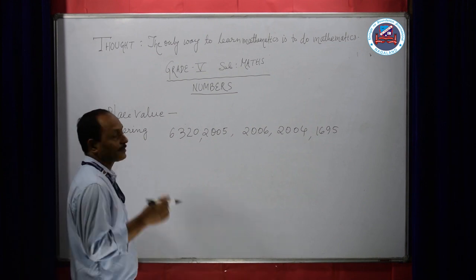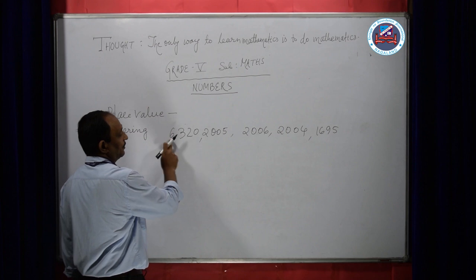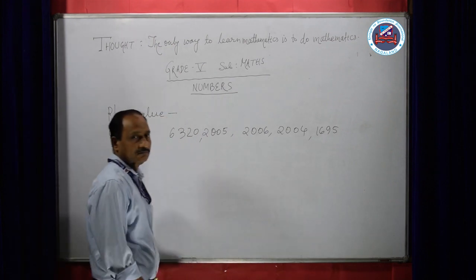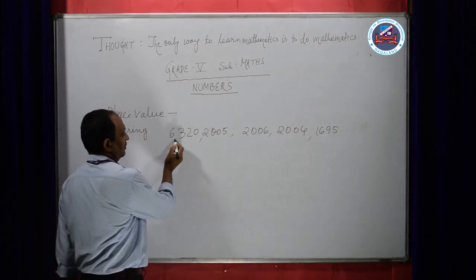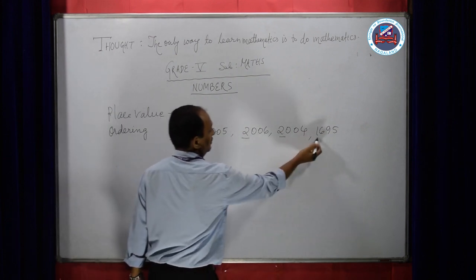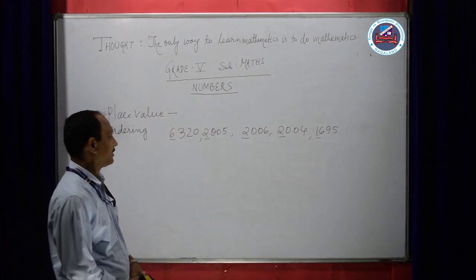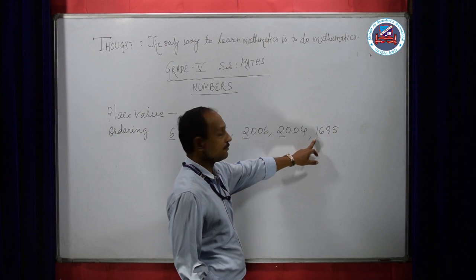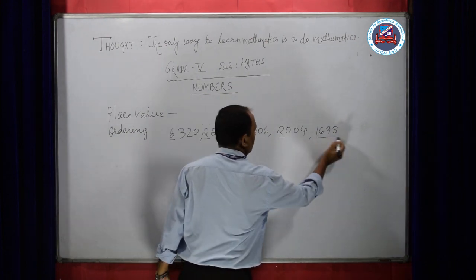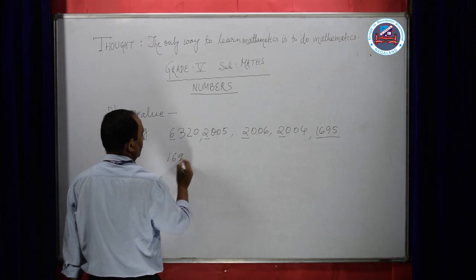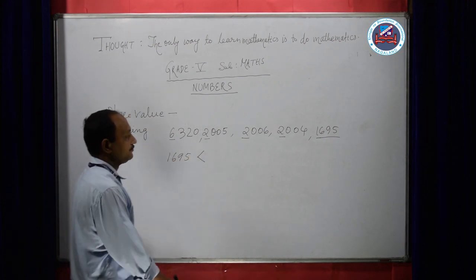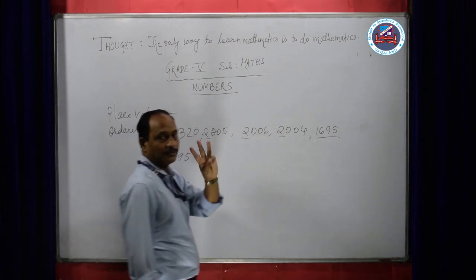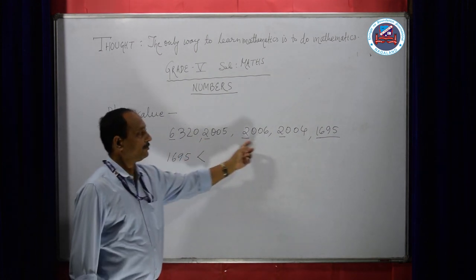first of all we have to see which number is the smallest number. In a simple way, let us count all the digits. All have 4 digits. Now here, last digit, that is the 1000s digit. Let us see which one is the smallest: 6, 2, 2, 2, 1. That means this 1695 is the smallest. Underline it and write it down first. Then again you check 6, 2, 2, 2. There are 3 2s.